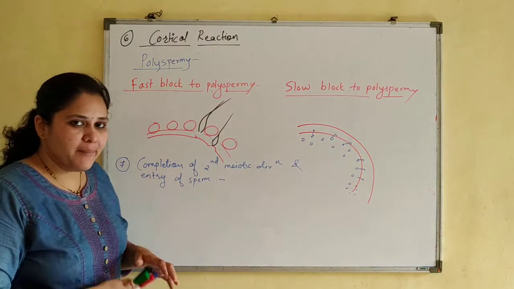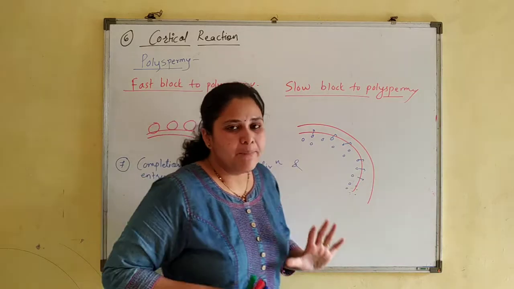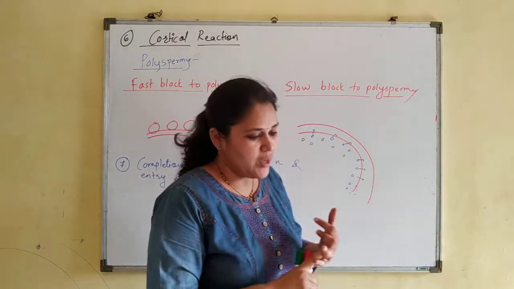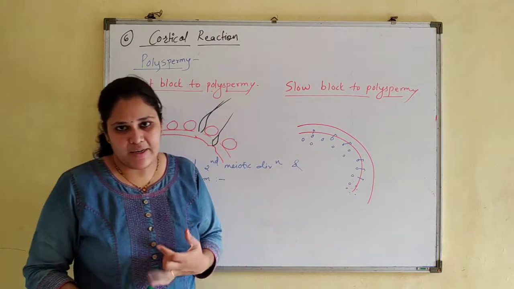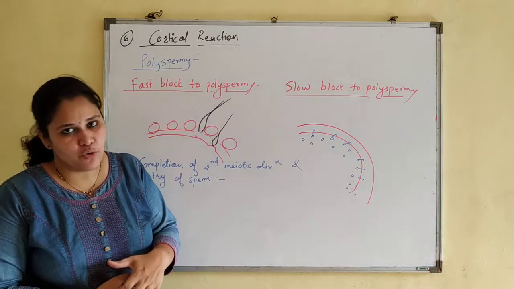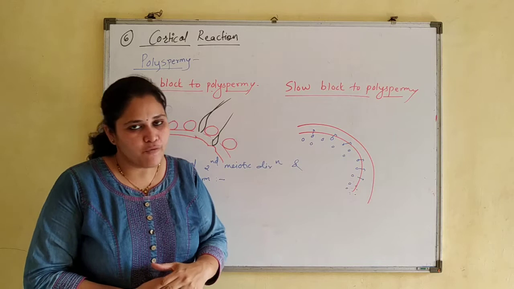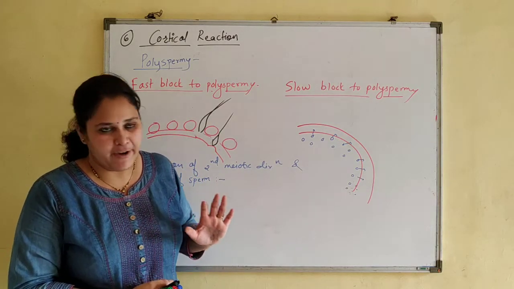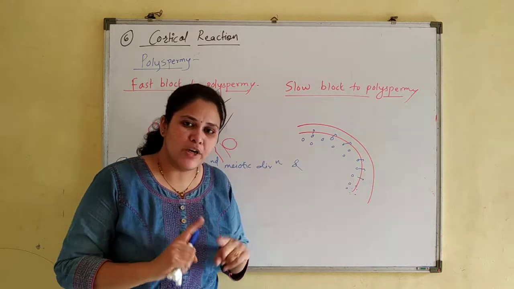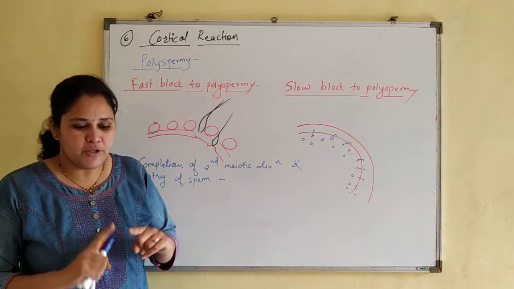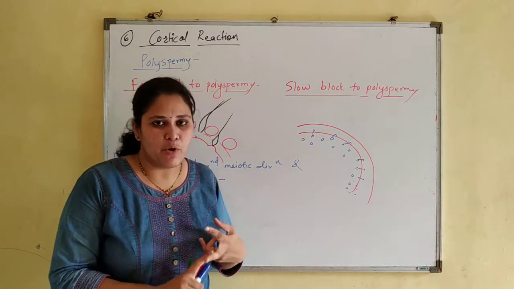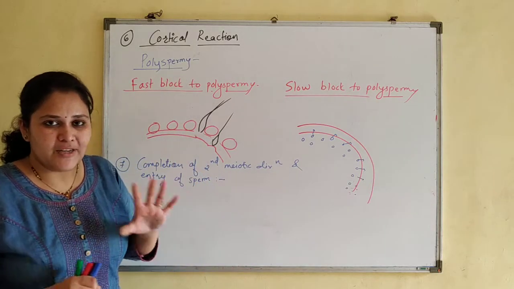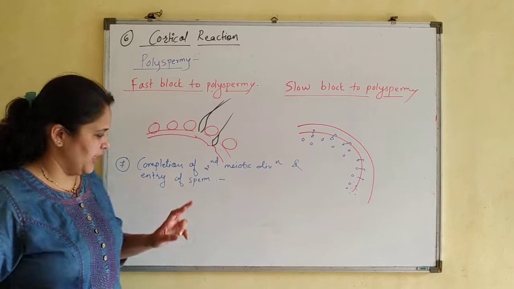Now once sperm enters, all the parts of the sperm are lost. The tail disintegrates, mitochondria disintegrate, except the proximal centriole and nucleus of the sperm. All structures are degenerating. So only the nucleus of the sperm and the proximal centriole remain. Only these two structures remain; the rest of the parts are degenerating.